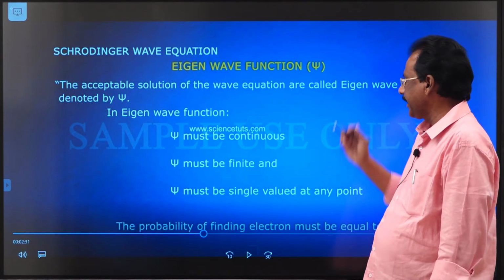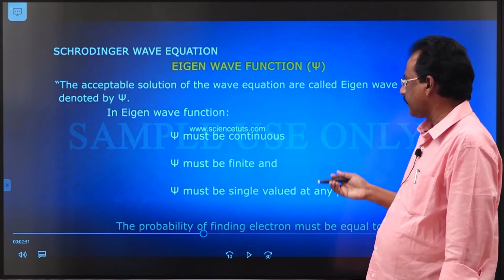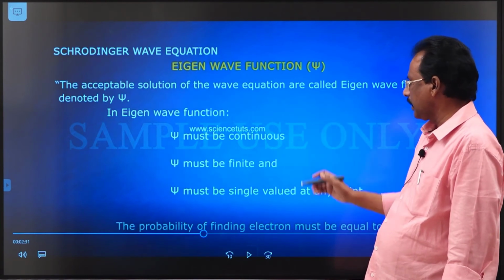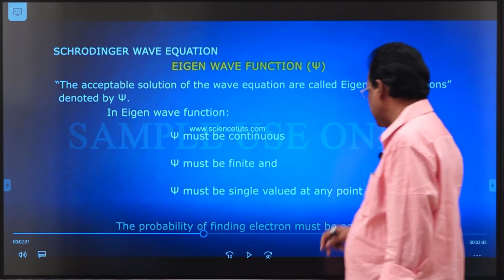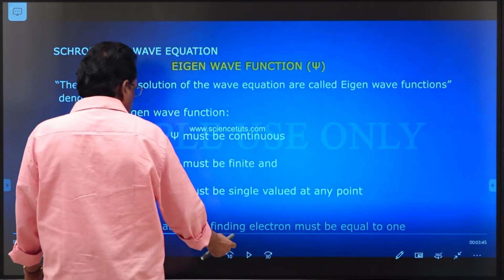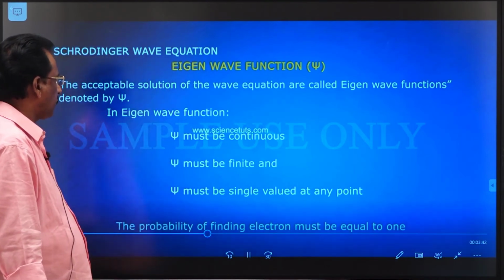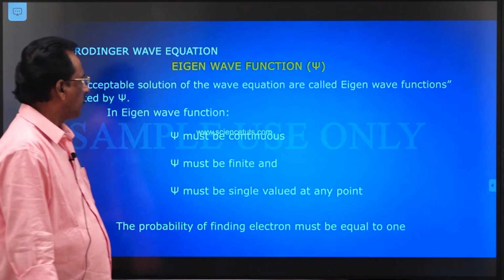The symbol is psi, and the very important characteristic properties of psi are: psi must be continuous, psi must be finite, psi must be single valued at any point. These are the characteristic properties of the eigen wave function.